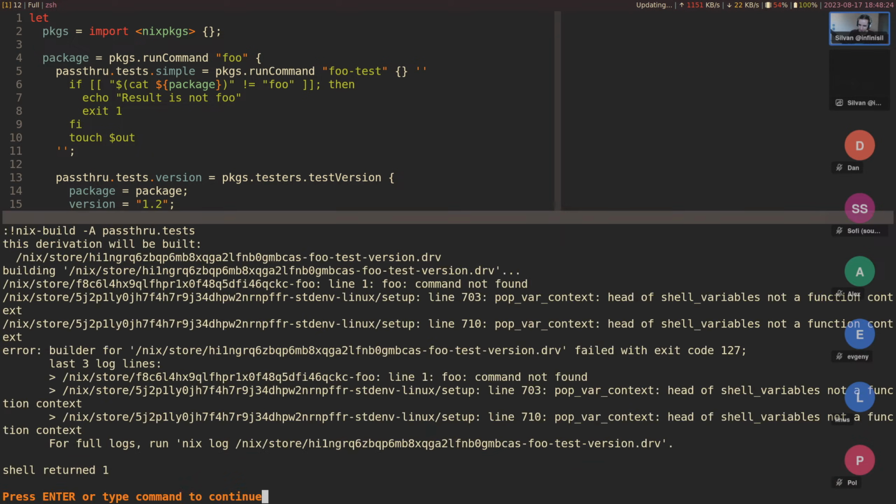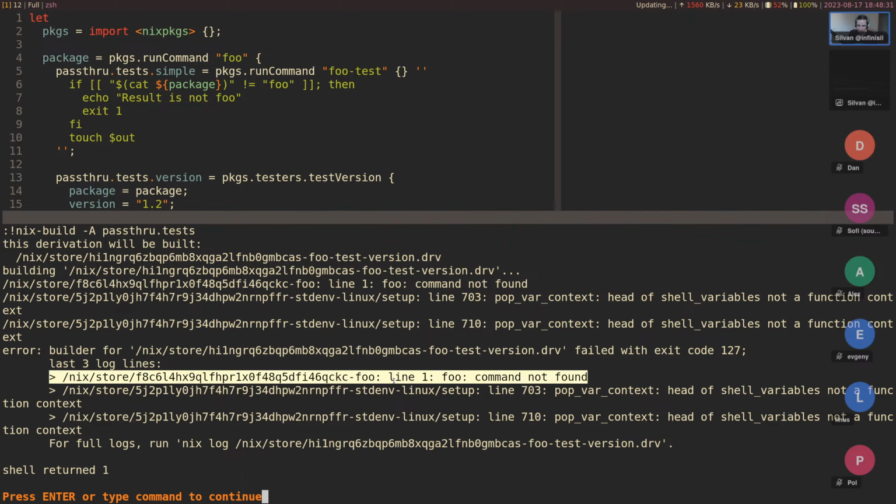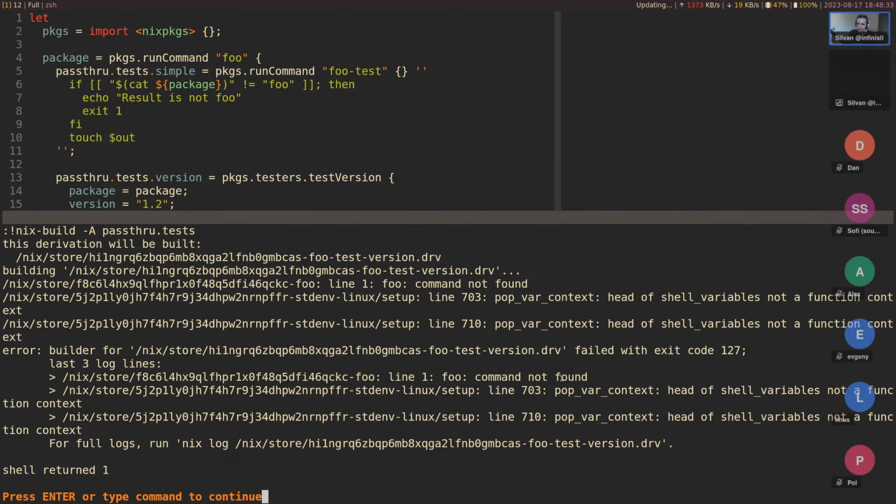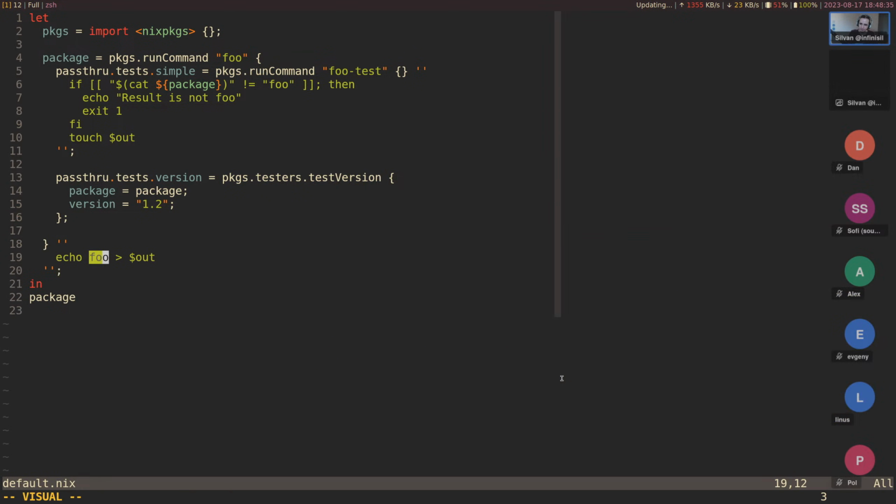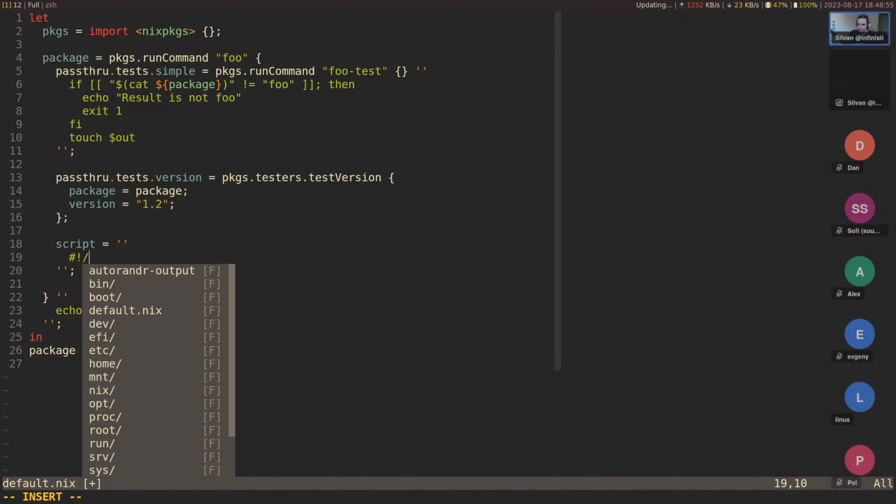All right, now this should obviously fail. We don't even have anything you can run. Foo command not found. Oh yeah, okay, apparently it runs the thing as a script itself. Okay, so let's add a script here. Let's say script is here. And we're going to, yeah, let's write it like this.